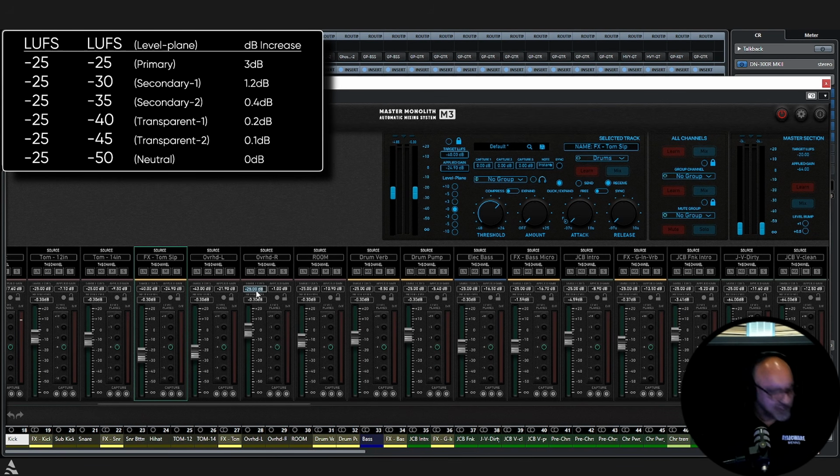Mix, we will set this to minus 43. Mix, there you go. Now our room mic, he's also like an effect. Transparent 1, which is minus 40, we want him there. He's sort of that enhancement where we don't want an increase in volume, but we want to hear him, okay? Now our drum verbs, our drum pump, same sort of thing.